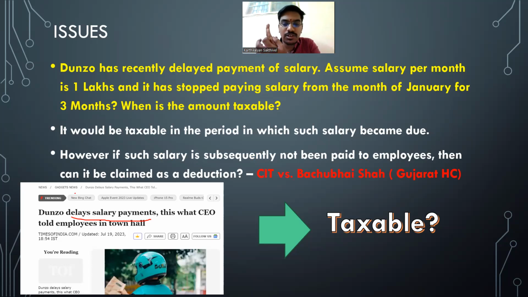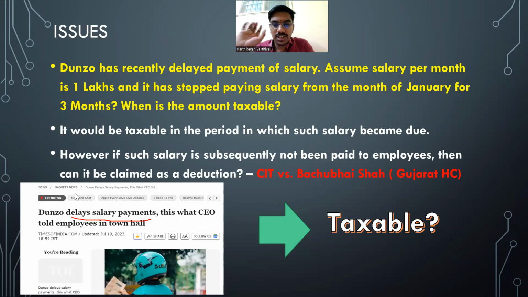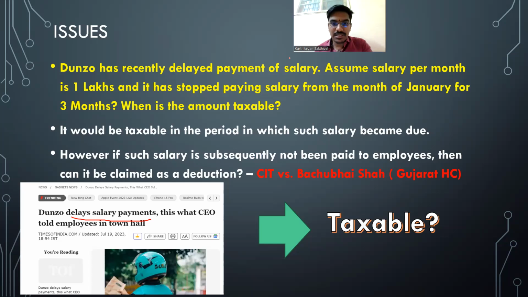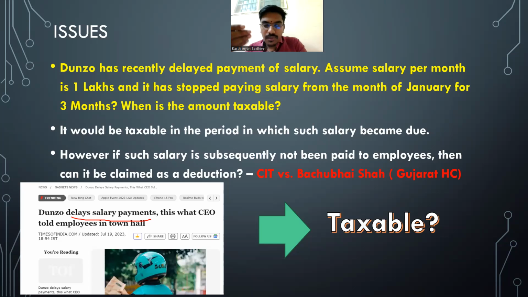In the Gujarat High Court, in the case of CIT versus Bachubai Shah, they said that you are taxing it on due basis, but if it is not received by him, then what is the case for taxing it on due basis? You should give it a deduction. That is one thing which has been said by the Gujarat High Court. It is an old judgment. But as of now, as far as the legal remedy is concerned, you can go for